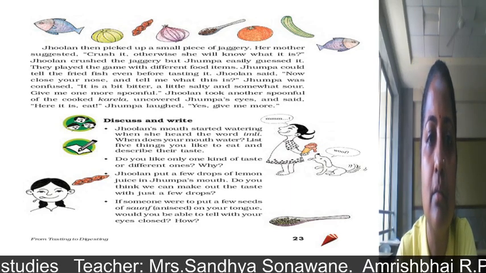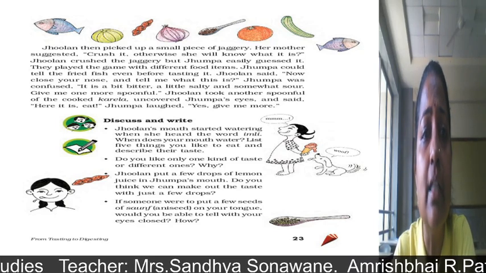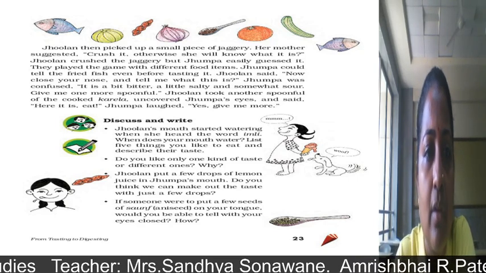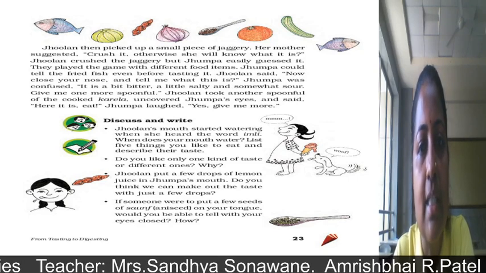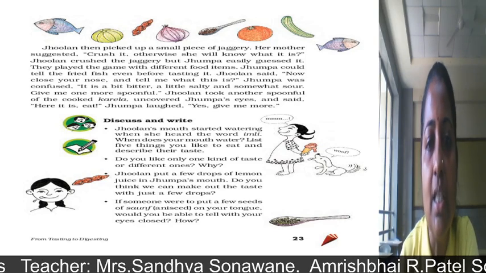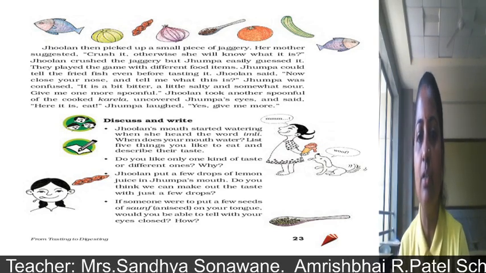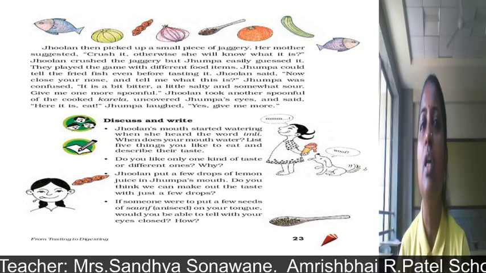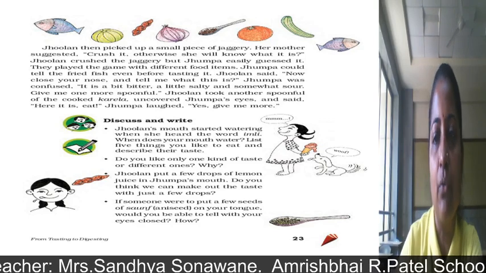Jhumpa's mother uncovered Jhumpa's eyes and said, "Here it is, eat." Jhumpa laughed. "Yes, give me more." So in this way they tested different food items and tried to recognize them.